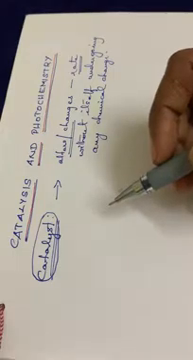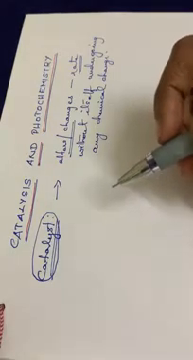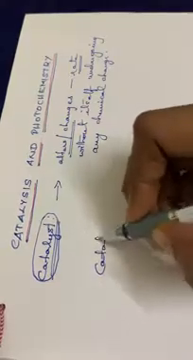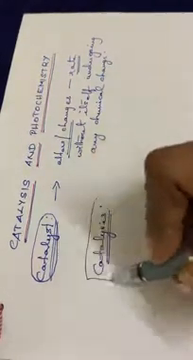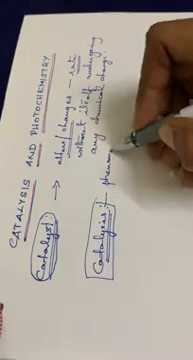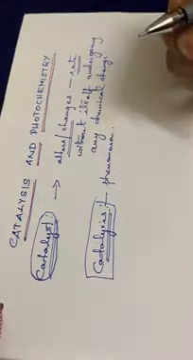This phenomenon of altering the rate of a chemical reaction is called catalysis. That is, a chemical reaction which is going on in the presence of a catalyst, that particular phenomenon we can call catalysis. Hope you are clear with this catalyst and catalysis.